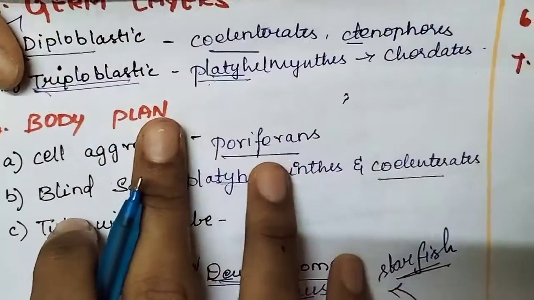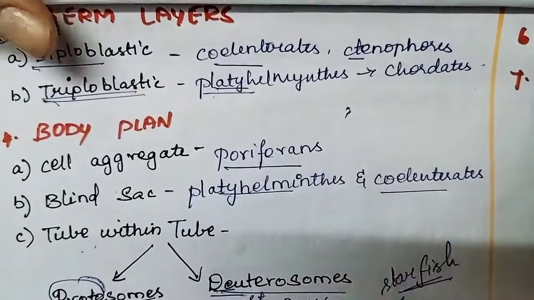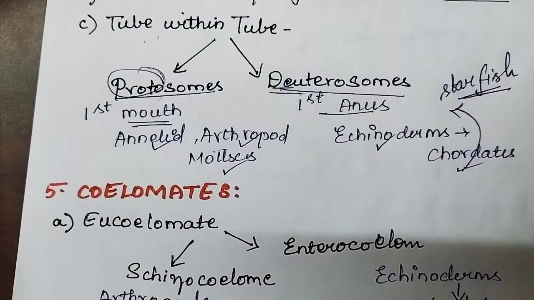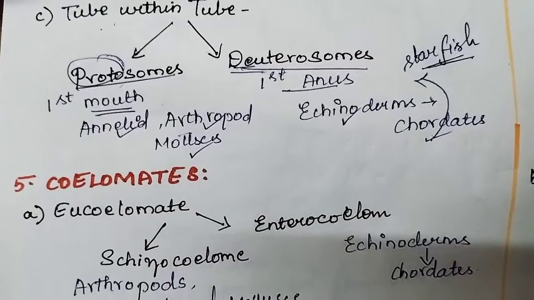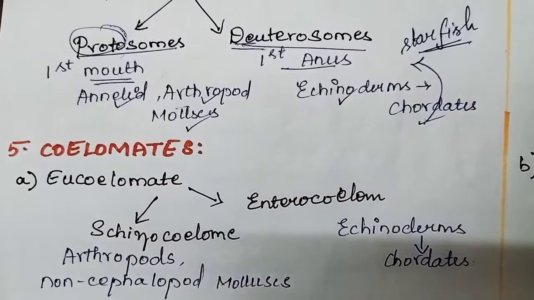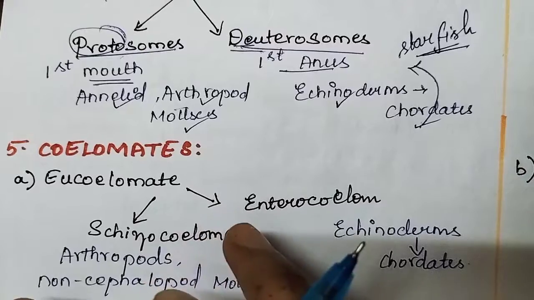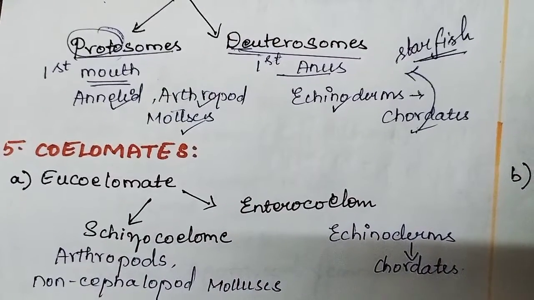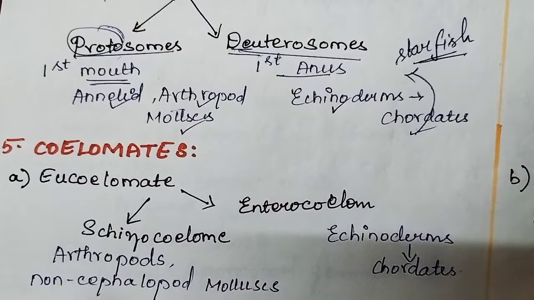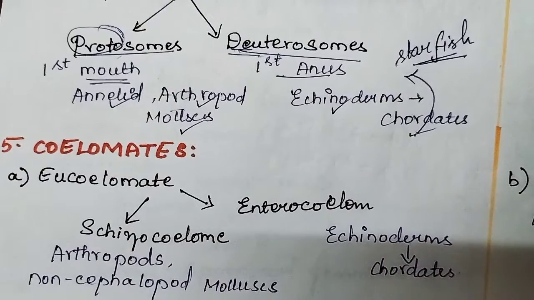These are germ layers, how the body layers are arranged, and how the cavities are arranged is coelomate animals. Okay, coelomate animals. First, eucoelomate. Eucoelomate means the clear coelom is present, the clear cavities are present. The body cavity in the mesoderm layer is present.